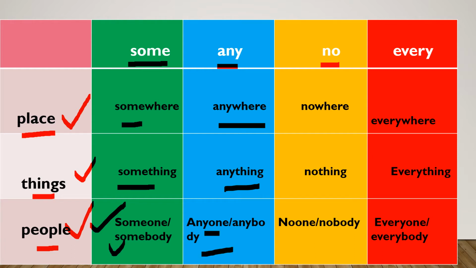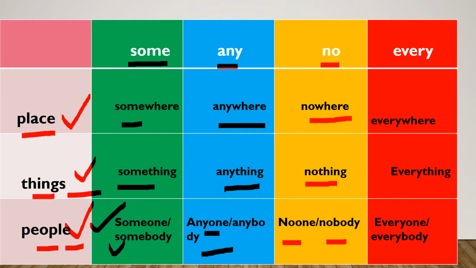Next one, with no. When it is a place, we can write as nowhere. That is an indefinite pronoun. When it is a thing, we can write as nothing. Next one, people. No one, nobody.